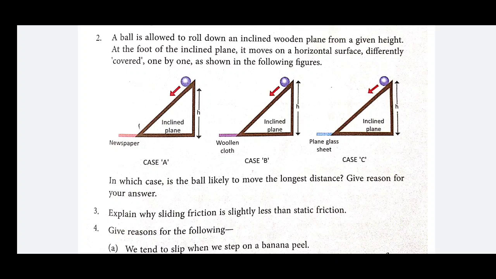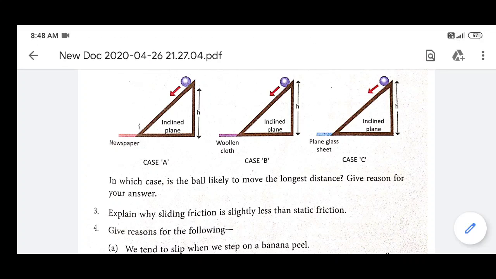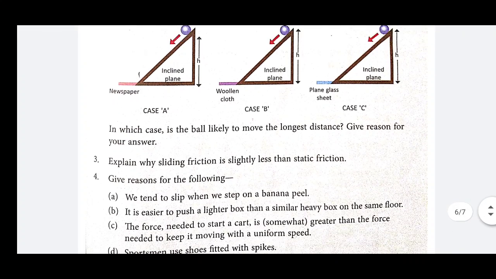But newspaper and woolen cloth exert more force of friction, while the plain glass sheet exerts less friction. So in case C, the ball covers more distance.